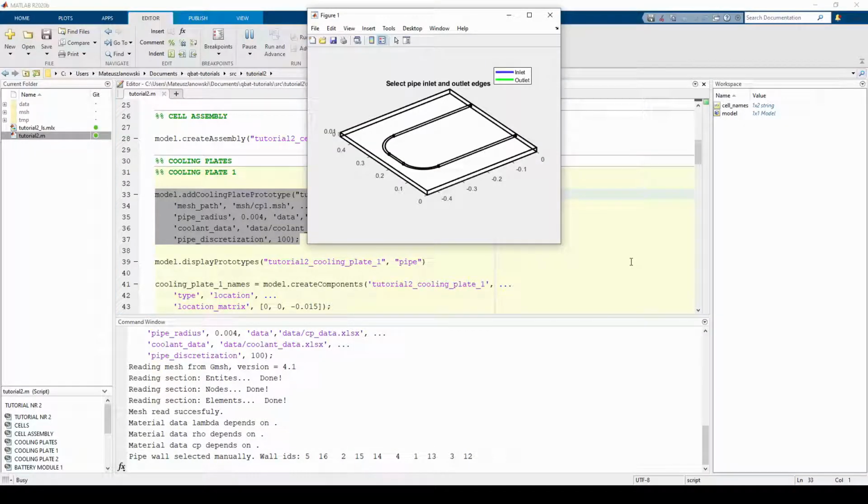After selecting the pipe walls, the figure closes automatically and another one opens. In the new figure, you can see a wireframe model of the cooling plate.